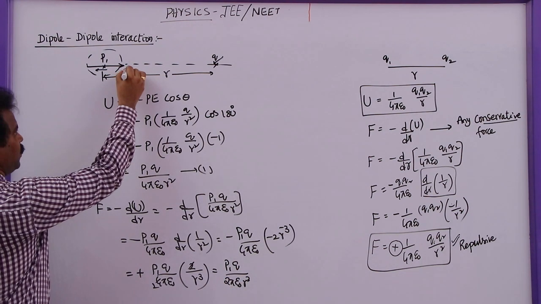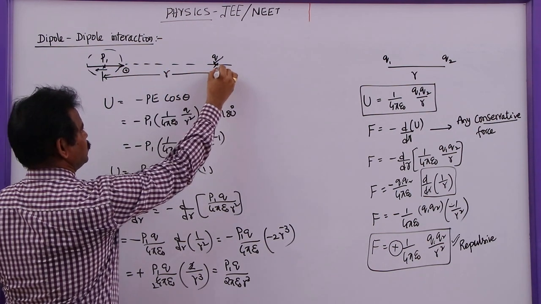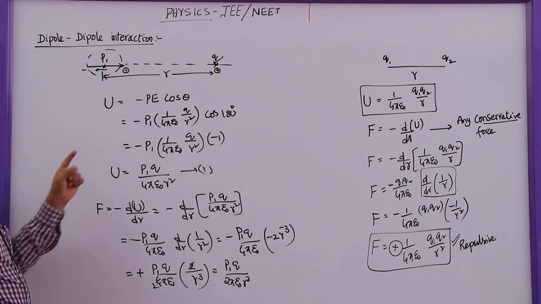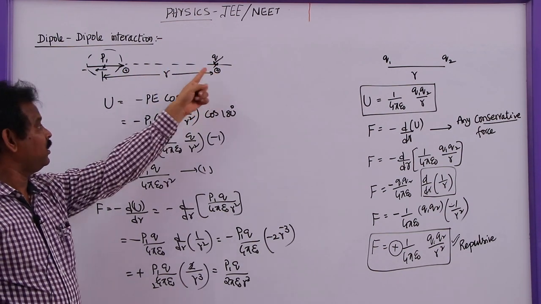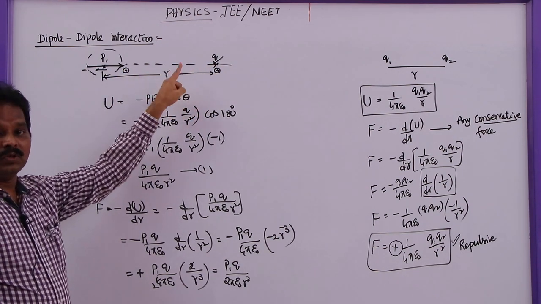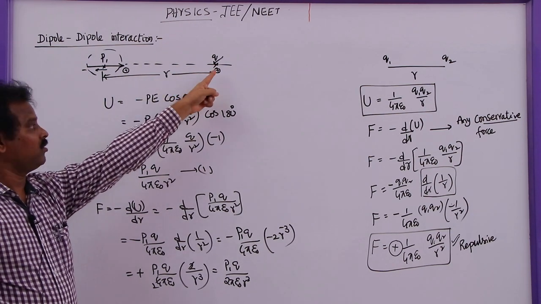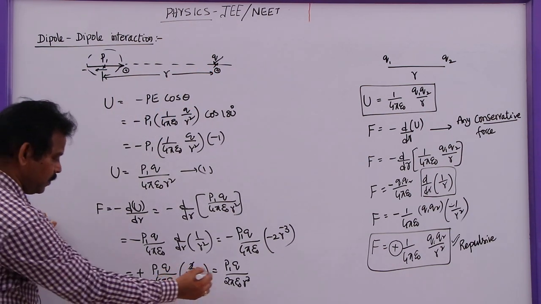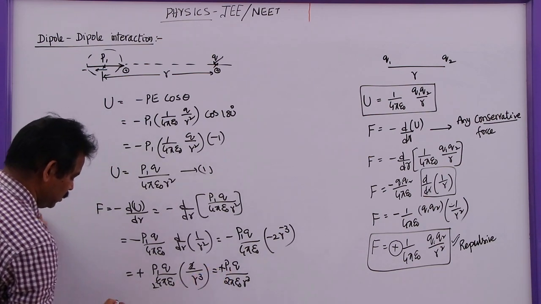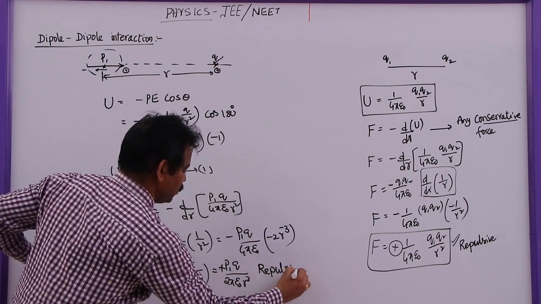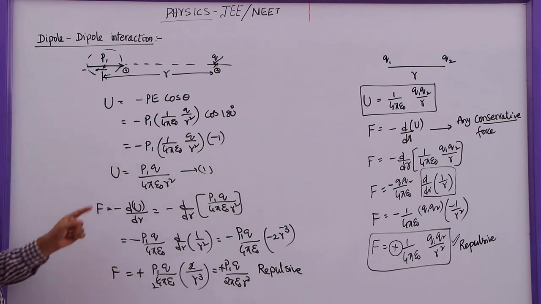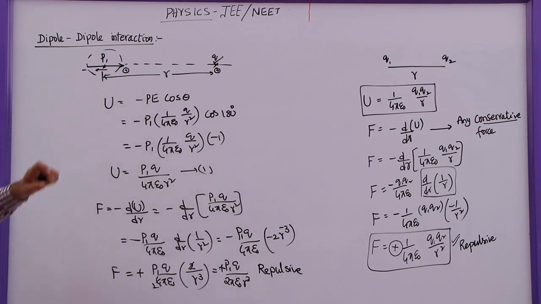Why? Because here we have a positive charge. This is also a positive charge, and this is a negative charge. So these two positive charges repel more than the attraction between the other two. So the repulsive force will dominate here over the attraction between this and this. So that's why here we have plus. So this force is repulsive. This is how we can find out the force between a single charge and a dipole.